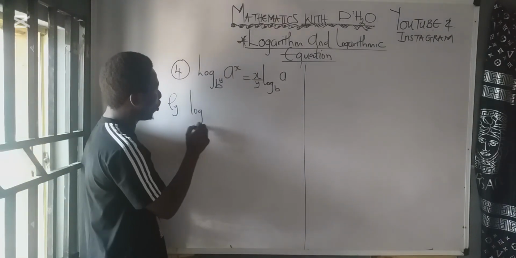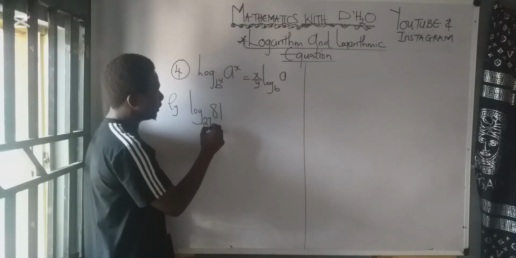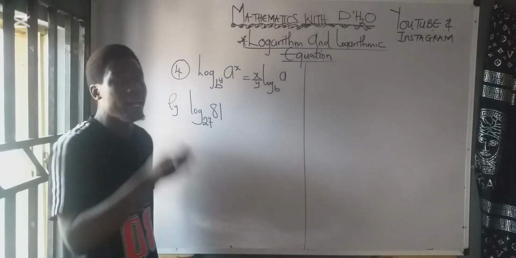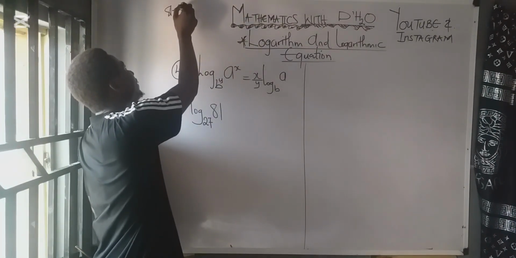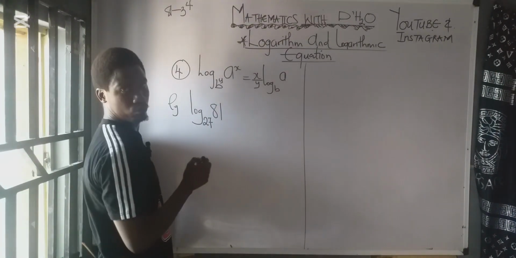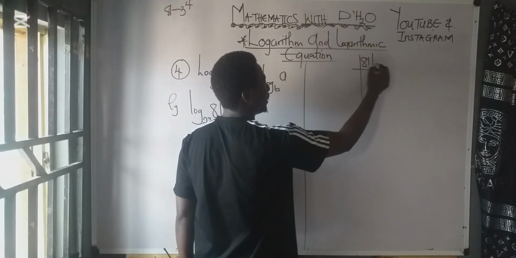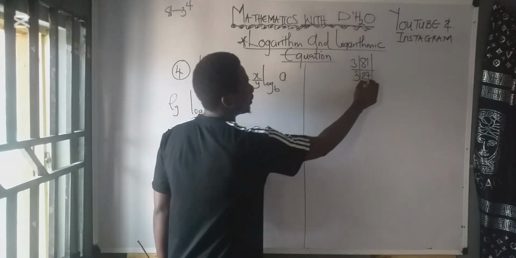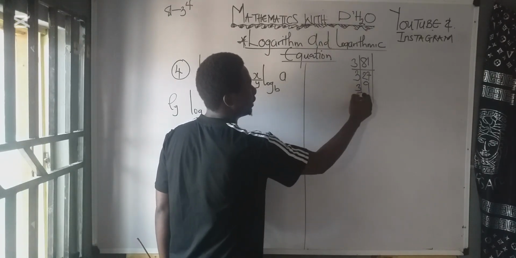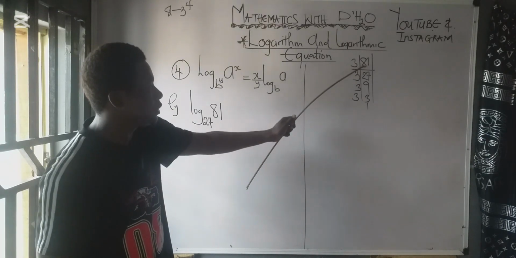If I have log 81 here and I have base 27 here, how do I do this? Very easy. 81 is 3 raised to the power of 4. Like if I get 81 and you divide it by 3, you get 27. Divide it by 3 again, you get 9. Divide it by 3, you get 3. Divide it by 3, you get what? 1. So it is 4 times that 3 divides 81.